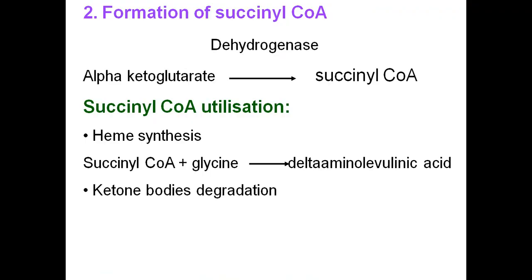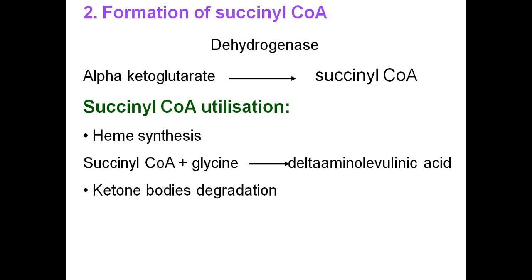reactions in the body. Another example is the formation of succinyl-CoA in the citric acid cycle. In this reaction, alpha ketoglutarate is converted to succinyl-CoA by the enzyme alpha ketoglutarate dehydrogenase. So here also there is an addition of coenzyme A, so this requires coenzyme A. Succinyl-CoA is required for the heme synthesis, and succinyl-CoA plus glycine gives delta aminolevulinic acid. This is the first step of heme synthesis of hemoglobin.